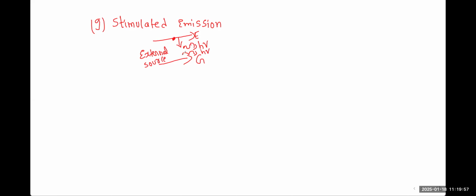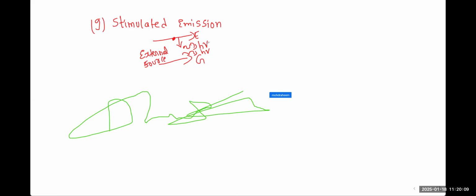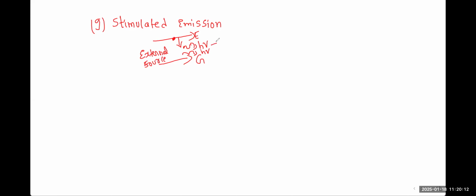And we'll call such a phenomenon, wherein we require one external source while the electron is coming from the excited state to the ground state, and in between that the energy is released, right? Which type of emission? Stimulated emission, right? If you draw this diagram and write the sentences I told you now, the diagram will fetch you 1 mark, and the theoretical sentences will add another 1 mark, which will be 2 marks. Understood, everybody?